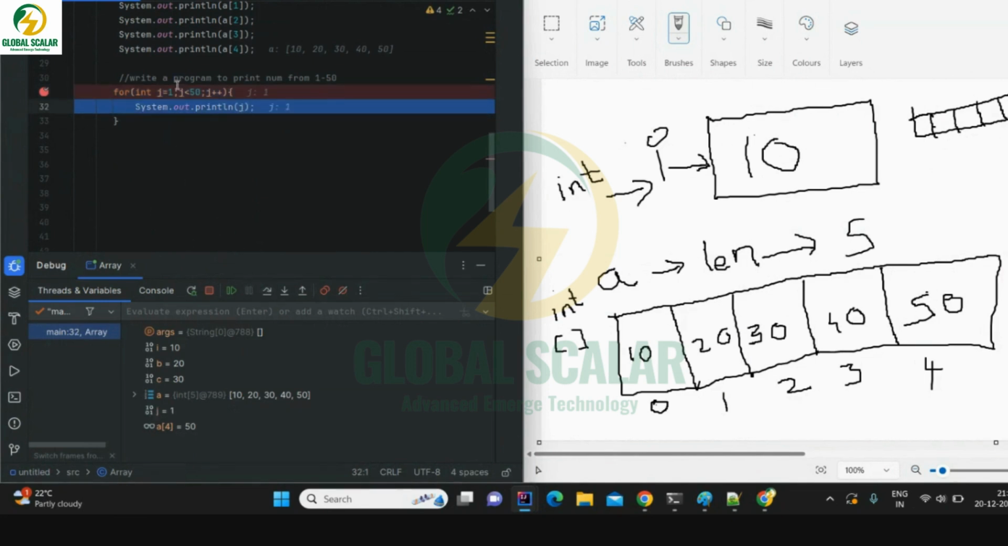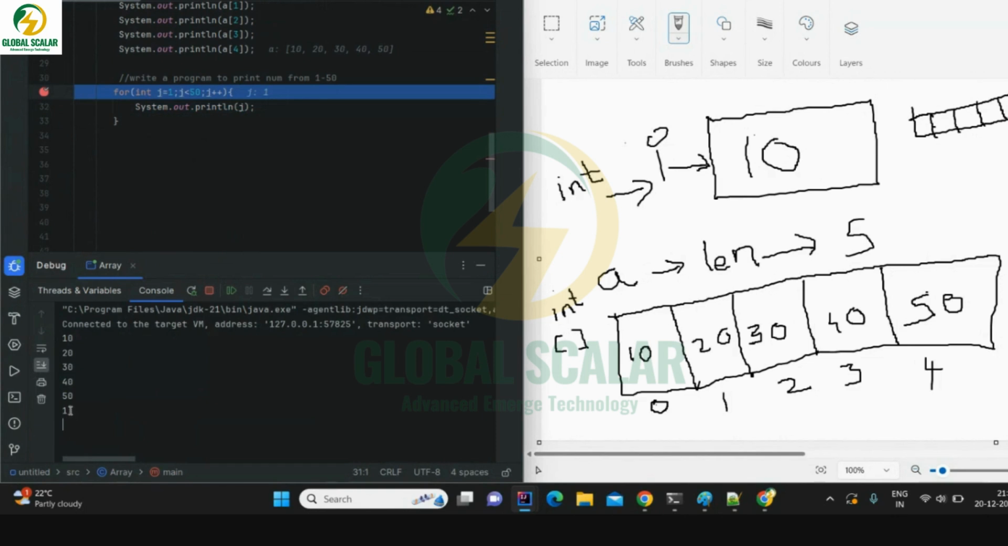So in the first iteration, what happened? j is equal to 1, j less than 50, true. So it will print j. So j got printed as 1. Now let's see the second iteration.